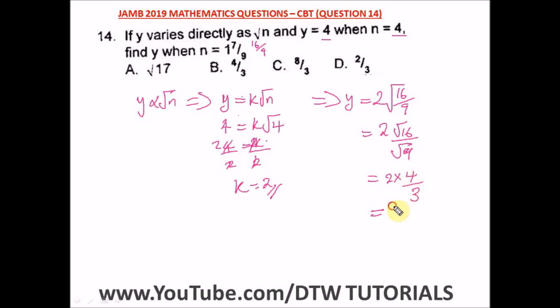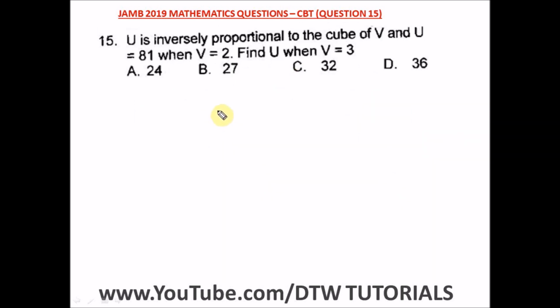So what are we left with? 2 times 4 is 8, so we have 8 over 3. So y is 8 over 3, and our right option here is option C. Question 15 of the JAMB 2019 mathematics past question. That's a UTME CBT exam.